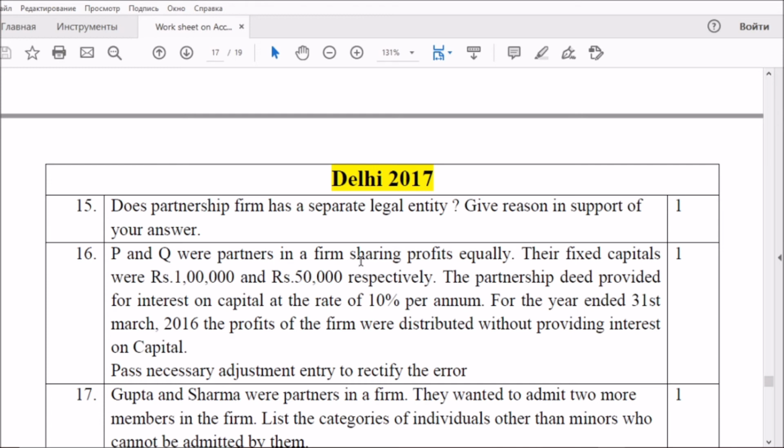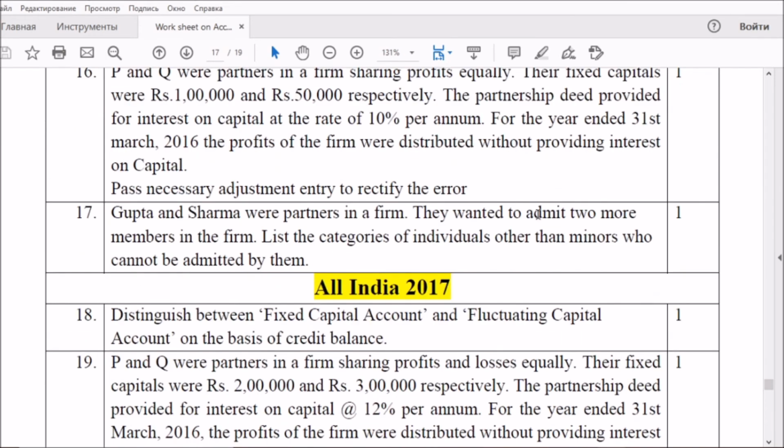And another question for 1 mark, that is also related to writing an adjusting entry for the omission of interest on capital. The third question is another 1 mark question, which is related to the same persons who are not able to be admitted in a partnership.